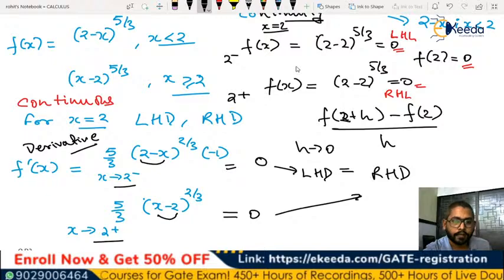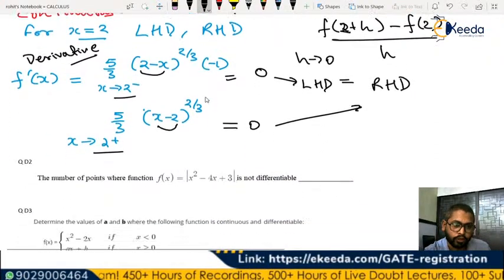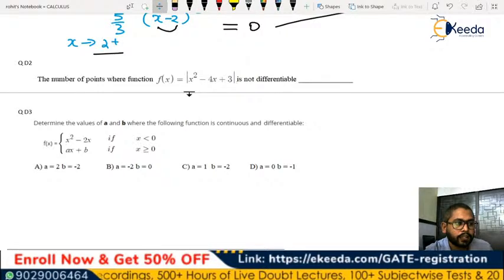Yes Kalyan, yes Lokesh. So you can see that the function is going to be continuous and differentiable both. So this is done. Let's see the next question.